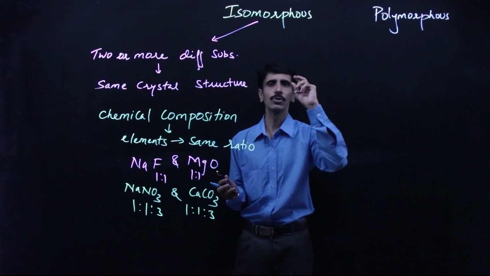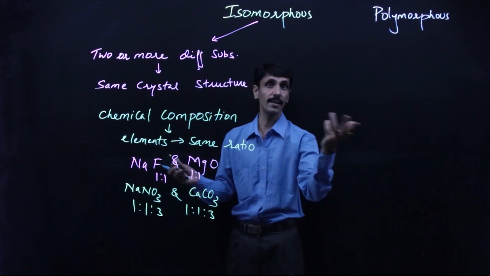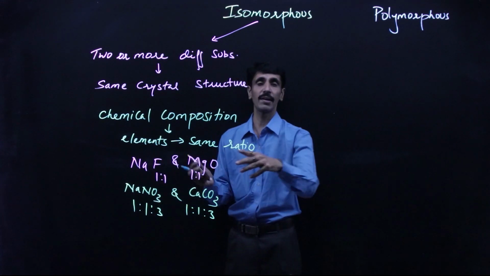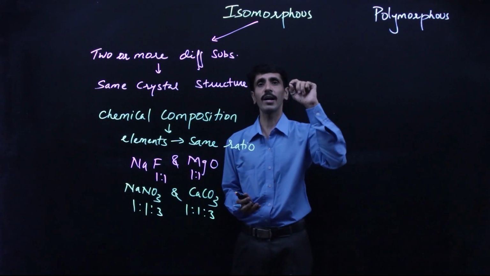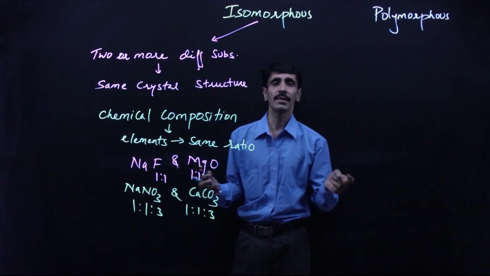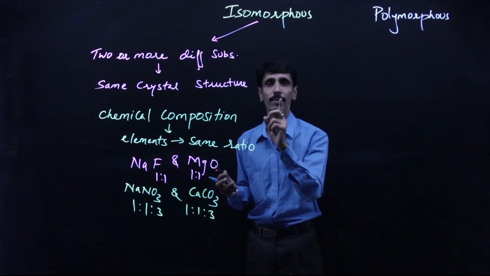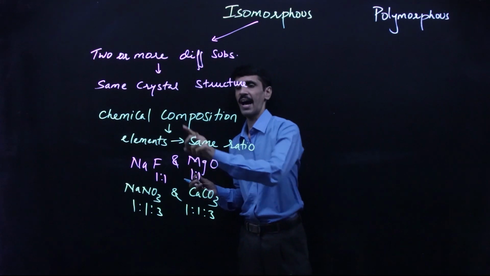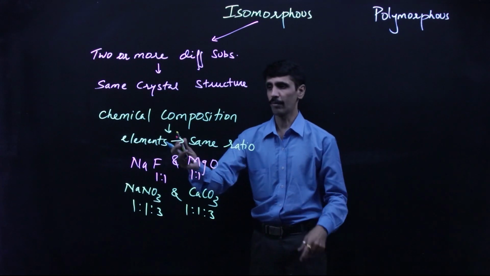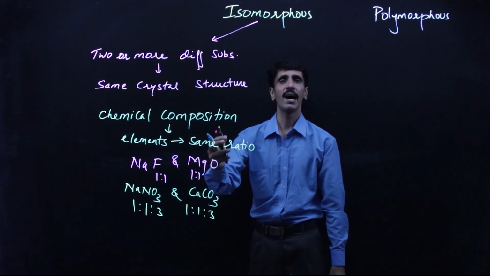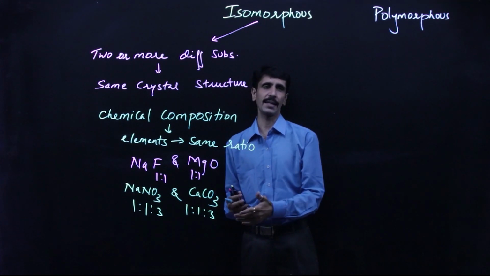Alright, so that is what we consider under isomorphous. So point number one is two or more different substances. Okay, sodium fluoride, magnesium oxide, different substance. Sodium nitrate, calcium carbonate, different substance, but they have the same crystal structure. Okay, then we call it as what? Isomorphous. And as I said, the chemical composition, when you consider the proportion of the elements present, will be what? Same. And this is the phenomenon, and we call it as sodium fluoride and magnesium oxide are isomorphic to each other. Okay, so that is the first category.